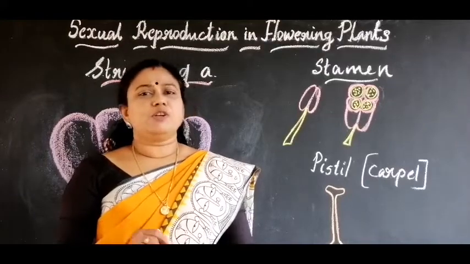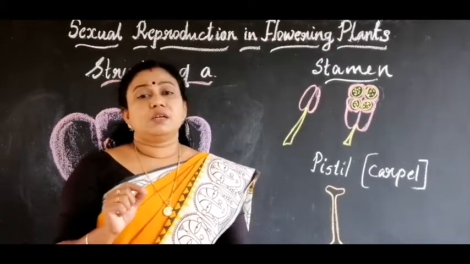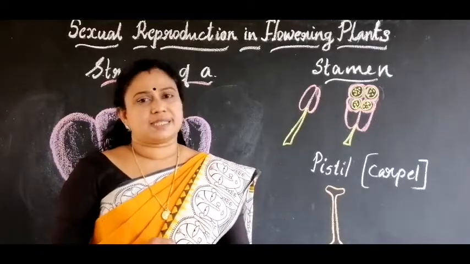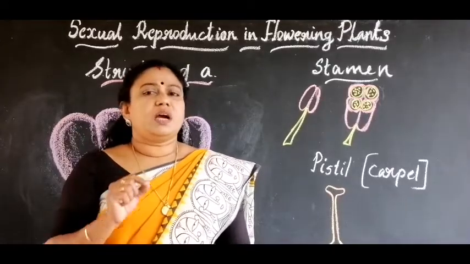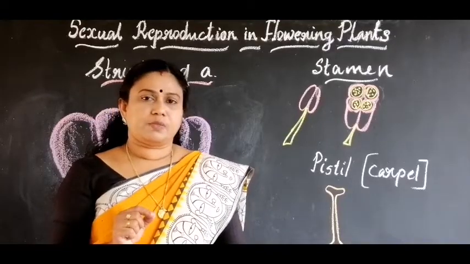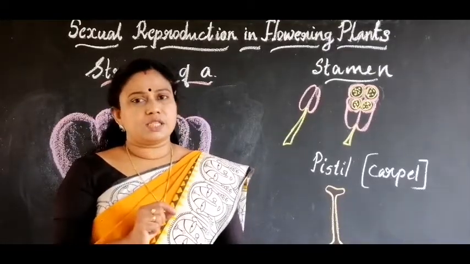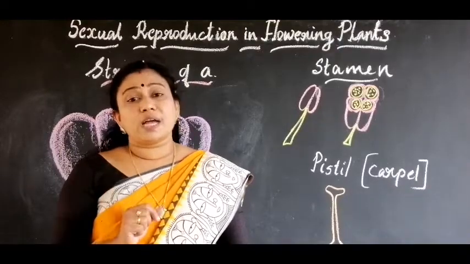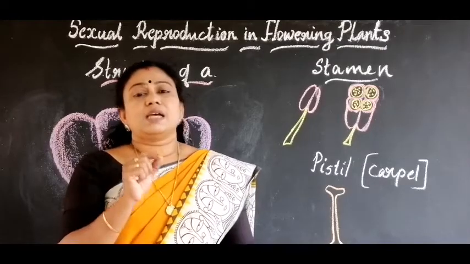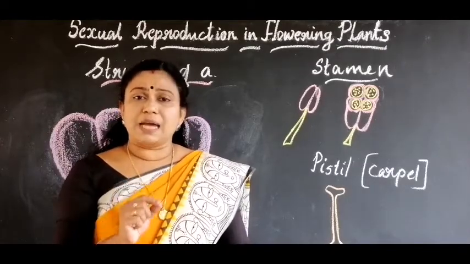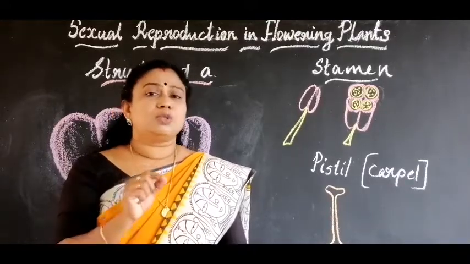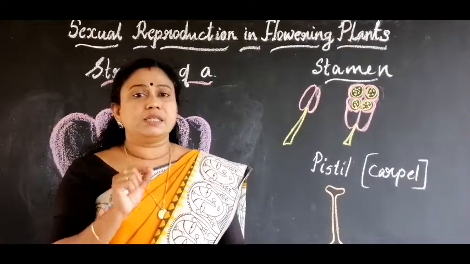Now, in this video, we will be learning about sexual reproduction in plants. Sexual reproduction in plants takes place in different ways in different groups of plants. Here we are going to study sexual reproduction in flowering plants or angiosperms. You have already studied last year that angiosperms are the most advanced group of plants in the plant kingdom. These angiosperms are called flowering plants as they produce flowers which carry the sex organs, and they also produce the seeds inside the fruit.